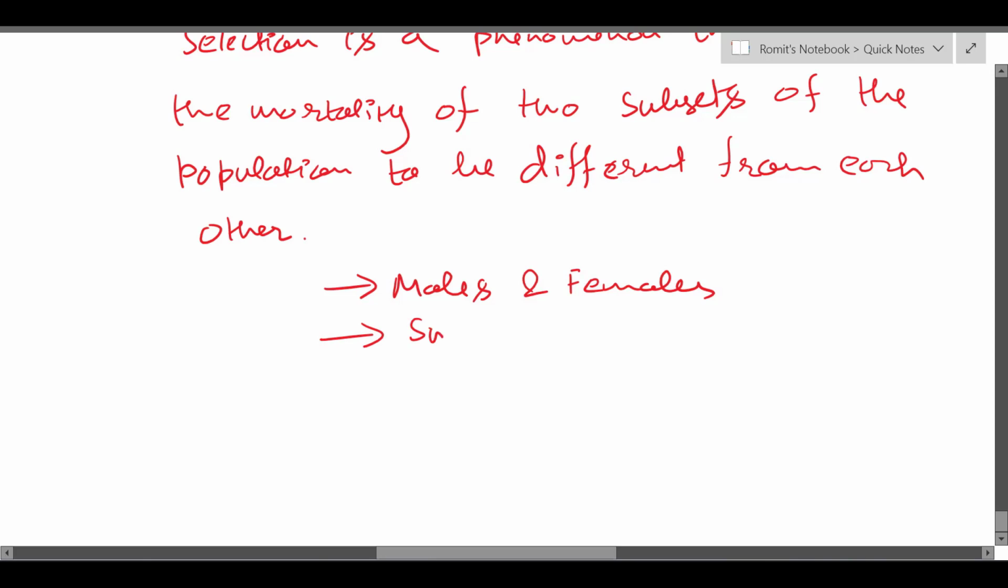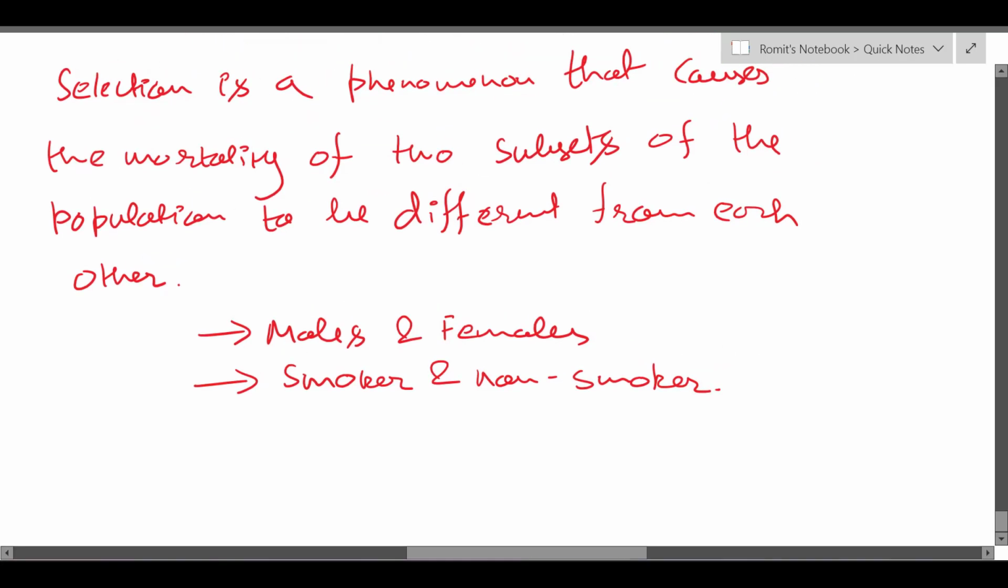Another one can be smoker and non-smoker. That is another example for you. And there are many other such reasons because of which different subsets of the population have different mortalities, and life insurance companies tend to select these lives differently, that is, charge different premiums from them, and probably some life insurance company would not even be willing to give insurance policies to smokers, and the same thing applies to health insurance companies as well.